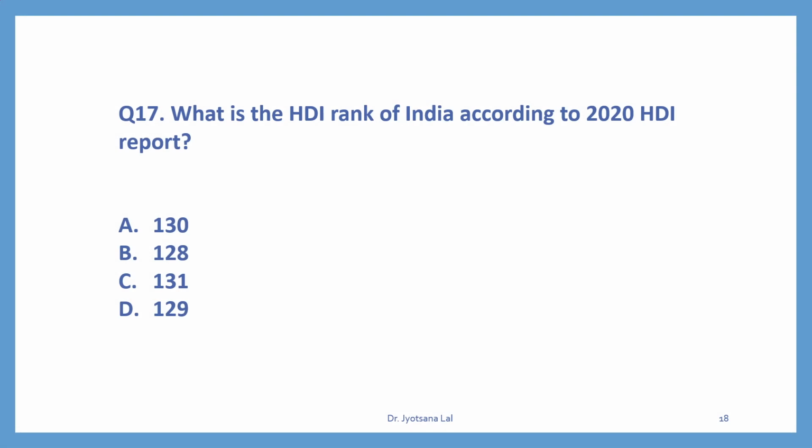Question number 17. What is the HDI rank of India according to 2020 HDI report? This question related to HDI chapter. So you have to find out the current rank of India in the HDI. In last 2 years, it has reduced its ranking from 129 to 131. So correct option is C.